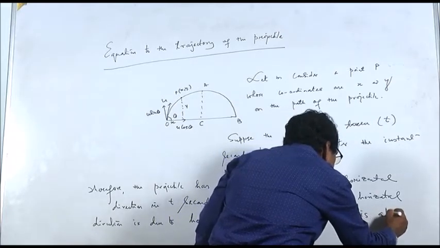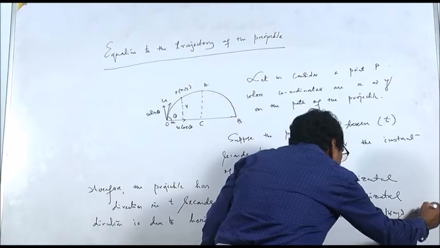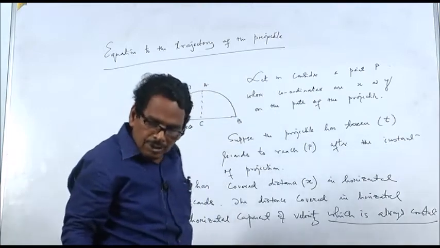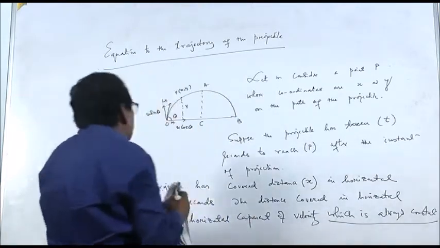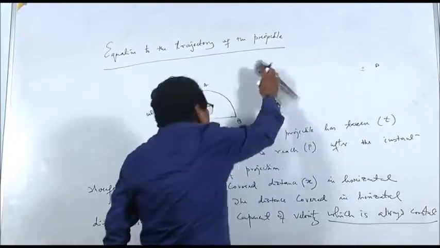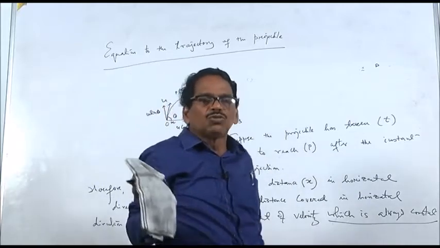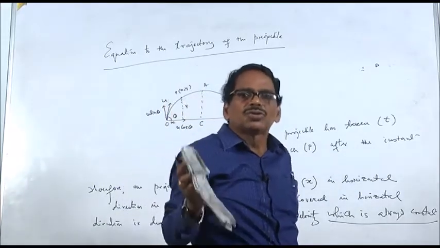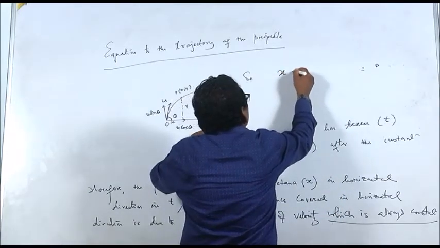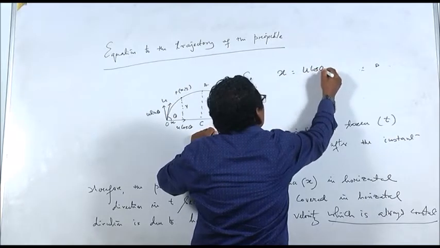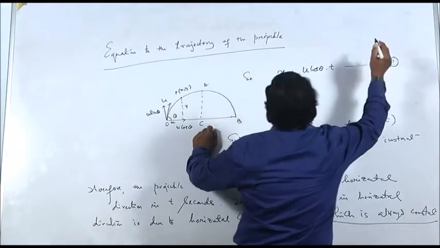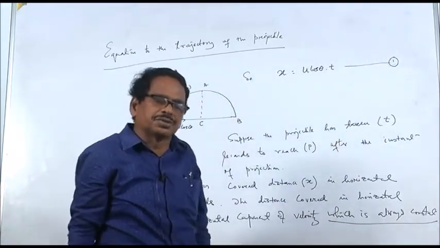This is a very important point. This component of velocity is always constant. So what is the distance covered? So x will be equal to how much? The velocity is u cos theta, time is t, and u cos theta is always a constant. So x is equal to u cos theta into t. This is your equation 1, the first equation.